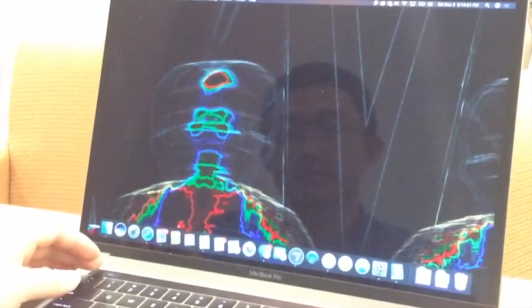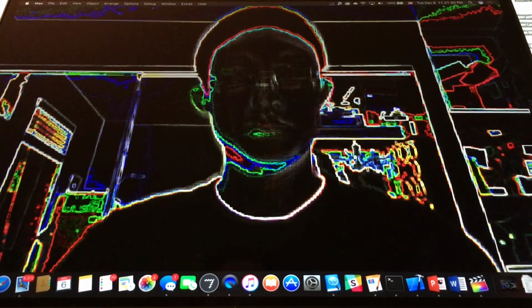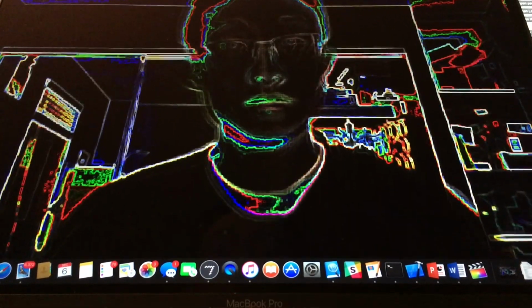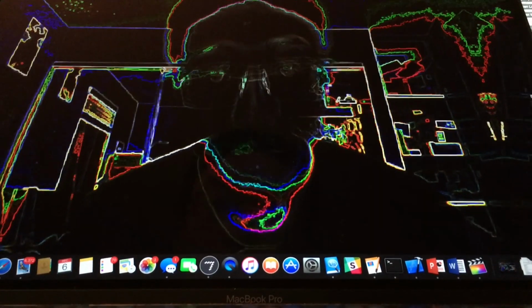Plus, by using the face size value, if the user moves closer to the camera, the graphic will actually zoom out. It looks like you are approaching the virtual space on the screen closer and closer.